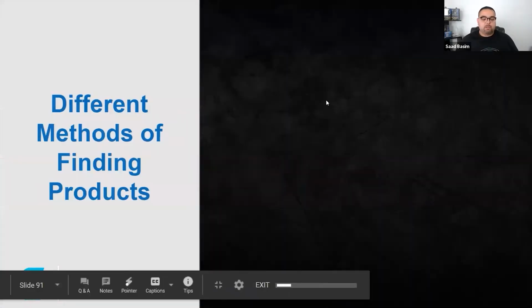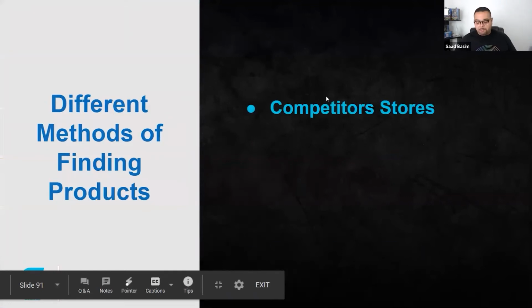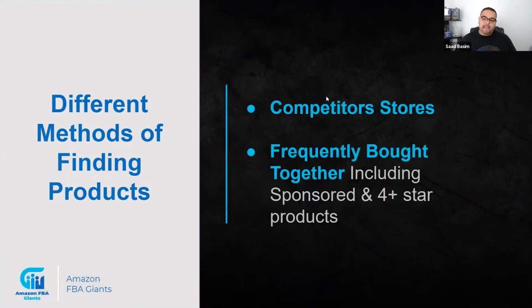The next method, some of you, and maybe you guys should know it, but let's go ahead and go through it. So the next method is going to be competitors, stores, and frequently bought together, including sponsored ads and 4-star plus products. So let me explain that to you.